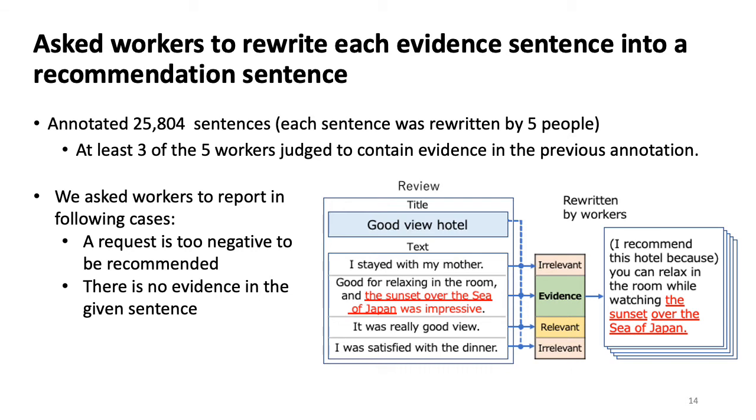We asked workers to rewrite each evidence sentence into a recommendation sentence. We annotated about 26,000 sentences that at least 3 of the 5 workers judged to contain evidence in the previous annotations. We asked workers to report in the following cases: a request is too negative to be recommended, or there is no evidence in the given sentence.